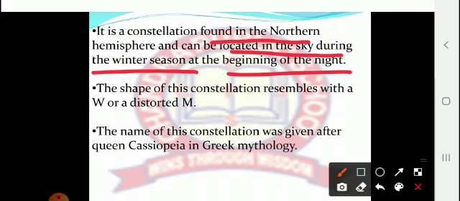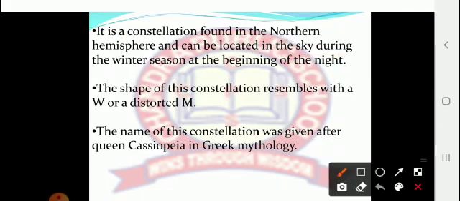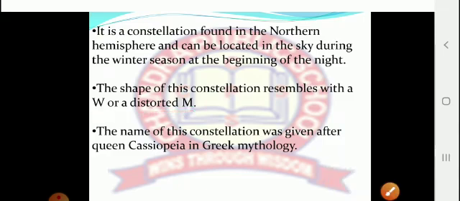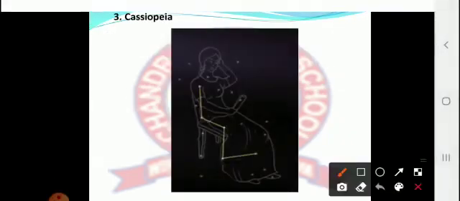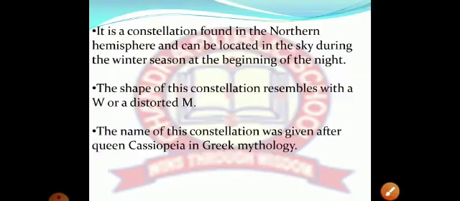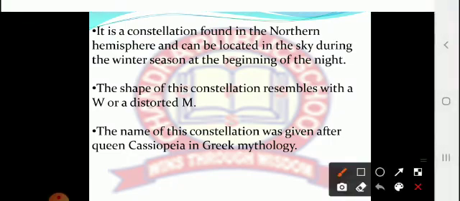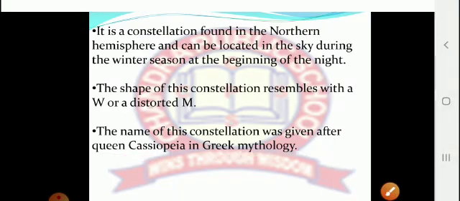Second, the shape of this constellation resembles a W or a distorted M. If you notice, it is a W or distorted M. Next, the name of the constellation was given after Queen Cassiopeia in Greek mythology. Clear?